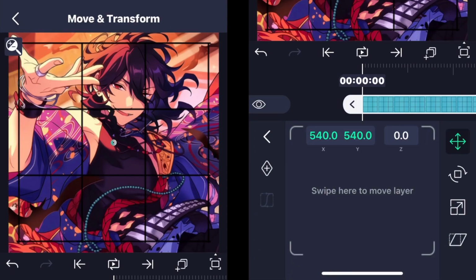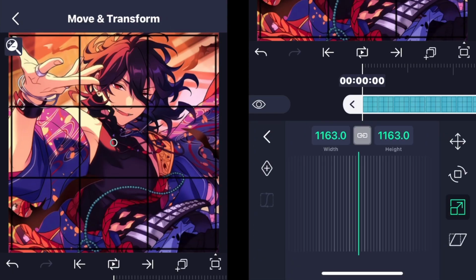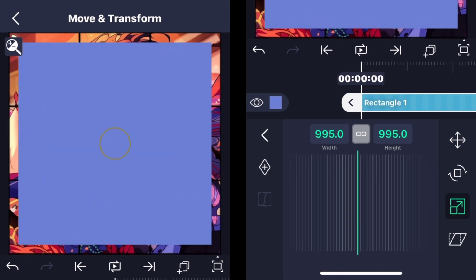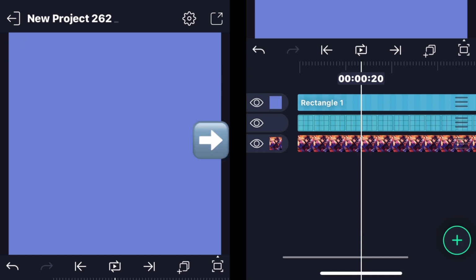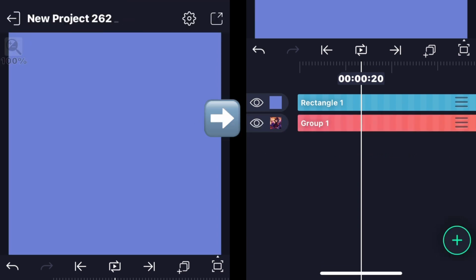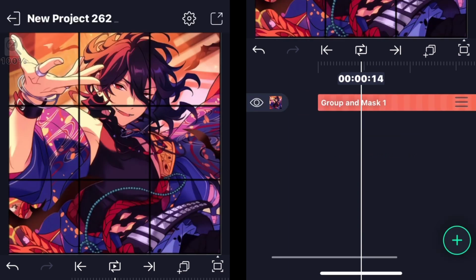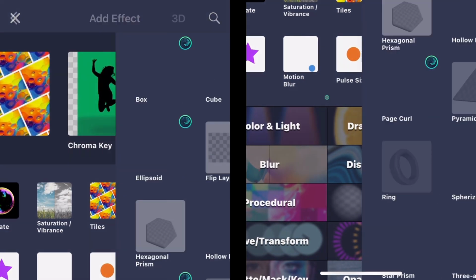Start off by layering a transparent 3x3 grid on top of your image. Next, add a square and size it to 1080 by 1080. Group the grid and character. Mask the square with the new group. Add the box effect.